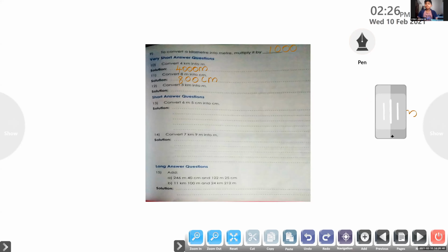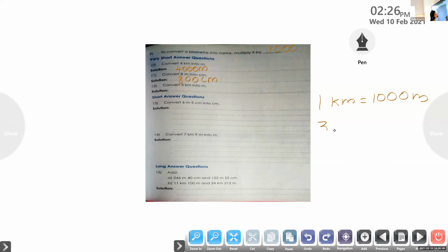Very good, dear. You can mute your audio. Now, Steny, please unmute and give me the answer for the next question. Convert 3 kilometer into meter. 3000 meter. Very good, because 1 kilometer equal to 1000 meter. So 3 kilometer equal to 3000, along with the 3 zeros. 3000 meter. Very good, my dear. You can mute your audio.